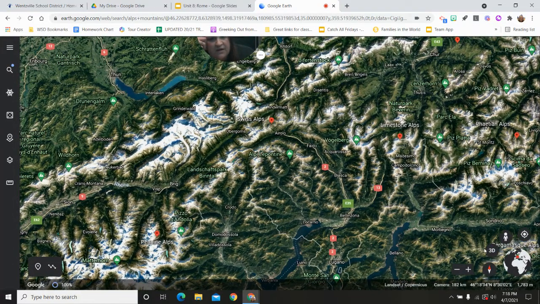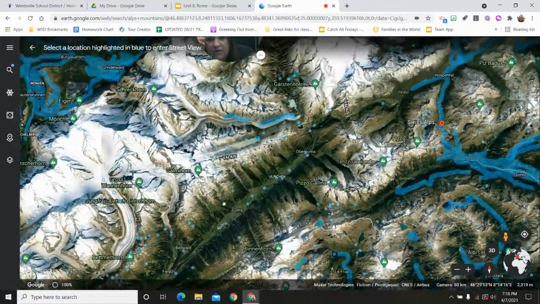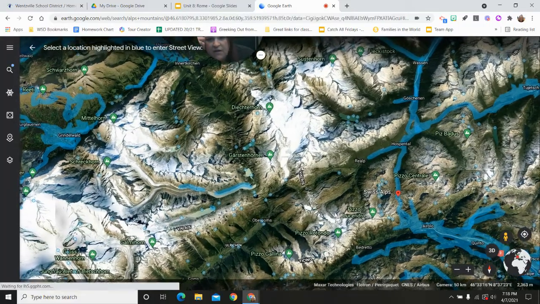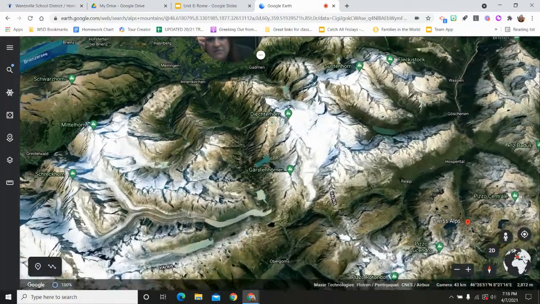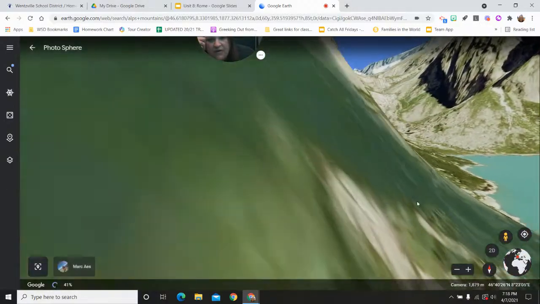Let's see if I can get in here. Let's see, where do I want to go? Let's try right here. All of these, by the way, are names of the mountain peaks. How pretty that water is.